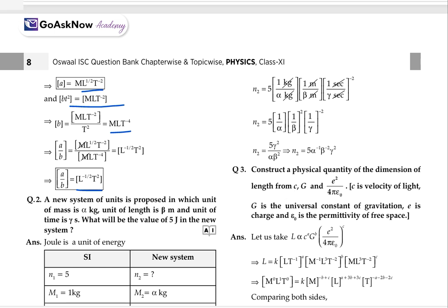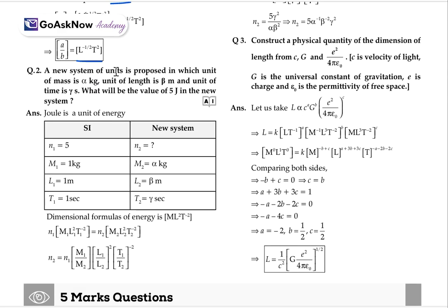Now, there are some numericals which are based on the dimensional formula only. Like the second one: a new system of units is proposed in which the unit of mass is alpha kg, the length is beta meter and the unit of time is gamma s.